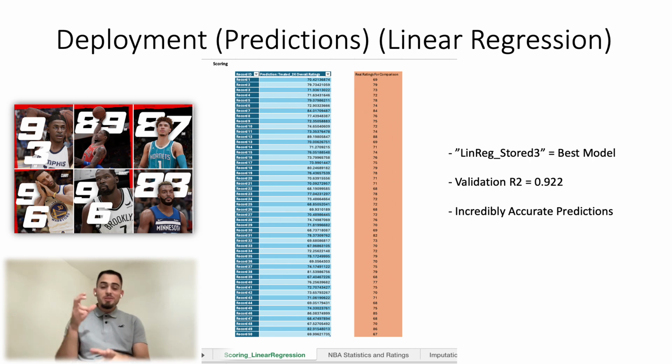And now we get to the moment of truth. The deployment, the scoring, the predictions. Did the model work? And as it pertains to the linear regression algorithm, I should say, we again deployed the best model, LinReg stored 3, which was the fourth model out of the six, with a validation R2 of roughly 92%. And I was thrilled to see how incredibly accurate this model produced some of these predictions.